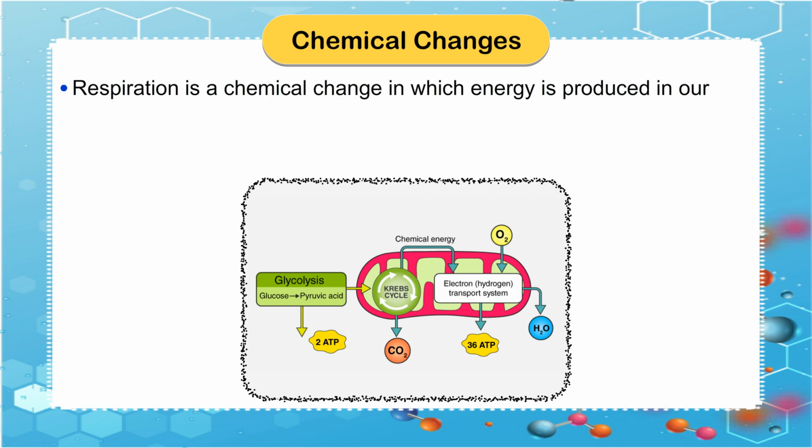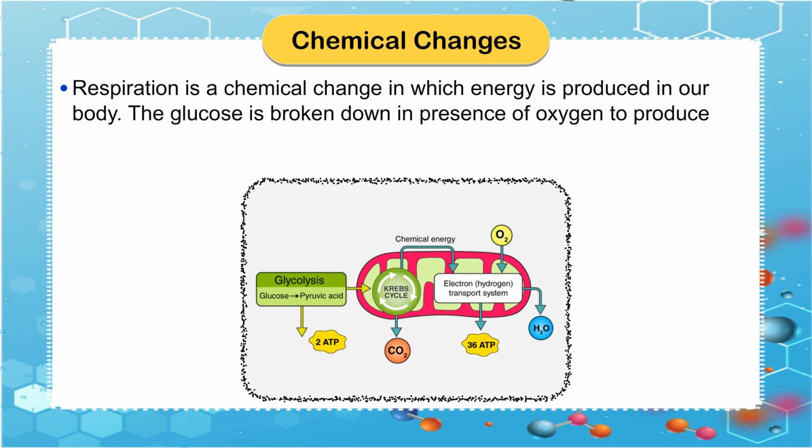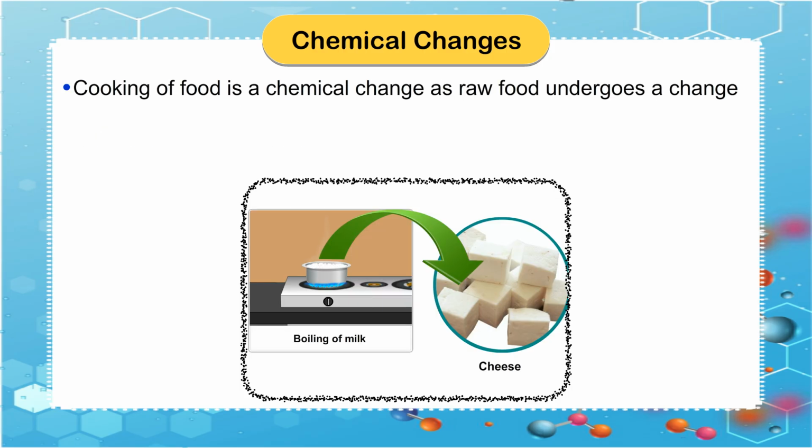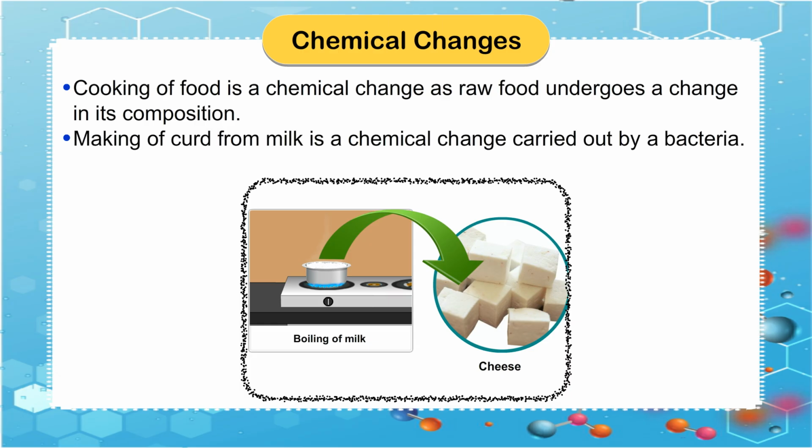Respiration is a chemical change in which energy is produced in our body. The glucose is broken down in presence of oxygen to produce carbon dioxide and water. Cooking of food is a chemical change as raw food undergoes a change in its composition. Making of curd from milk is a chemical change carried out by a bacteria.